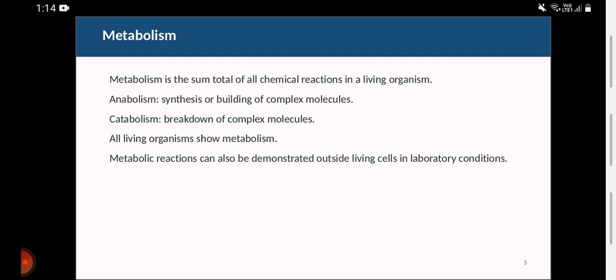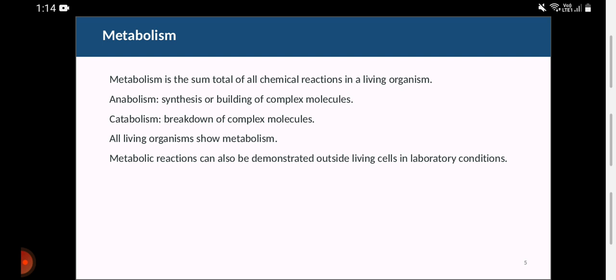What is a good example of anabolism? Please comment down. Okay. And catabolism is the breakdown of complex molecules, like our digestion. We have complex food and it gets broken down into an absorbable form.